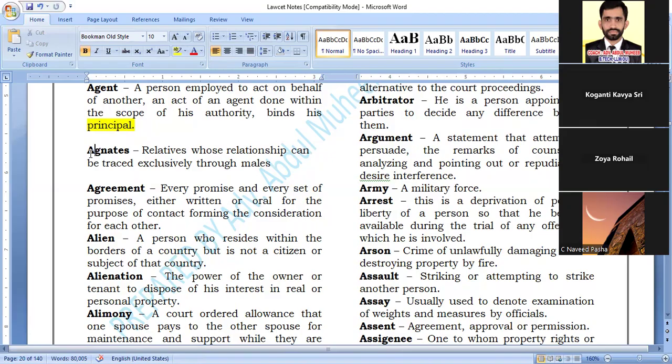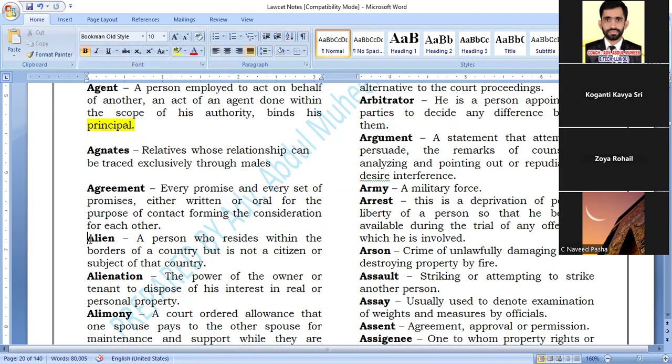Your brother, your brother's son, your brother's son's son, your father's father. Only males are there. Then it's called agnates. Like grandfather, cousin brother, whatever. Only males are there, then it is called agnates. Right.